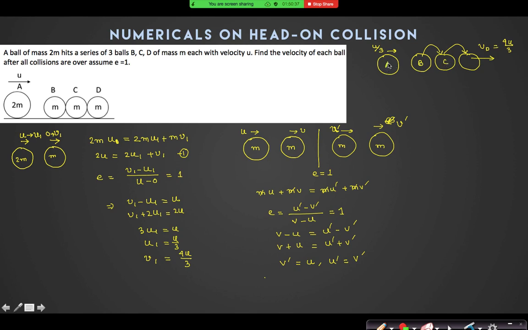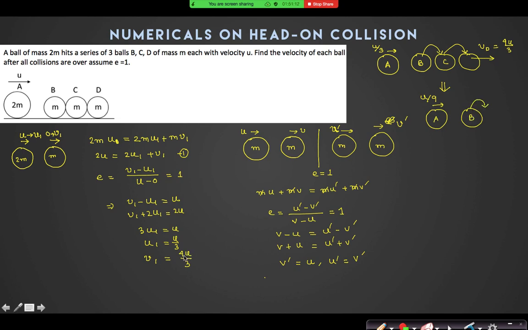But now A will again hit B, because it is coming with u by 3. Now can you say that after this collision, velocity of A will become u by 9, because it is 1/3 of initial velocity? Okay, sir. Yes, sir, u by 9. So it is u by 9 and B will start moving with what velocity?